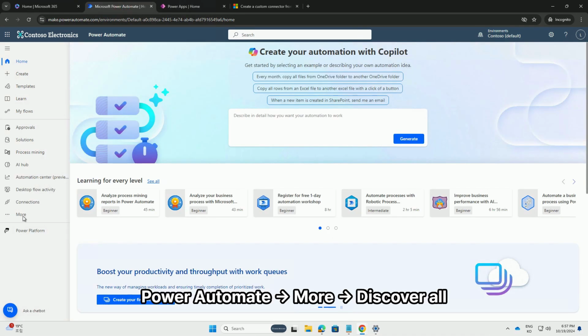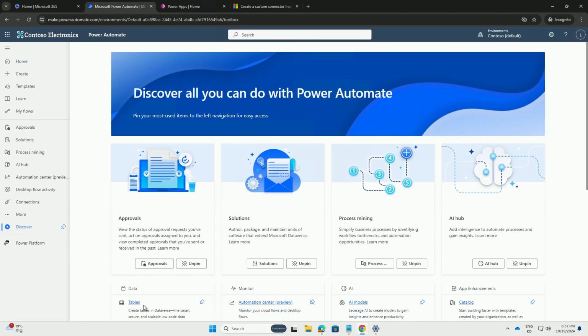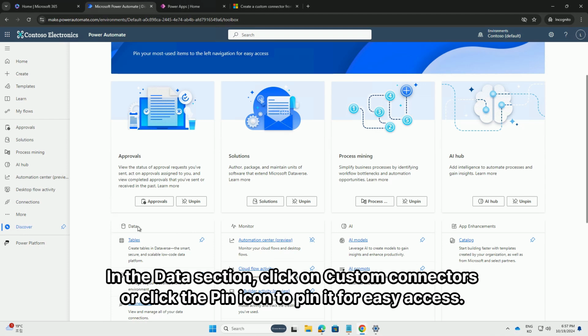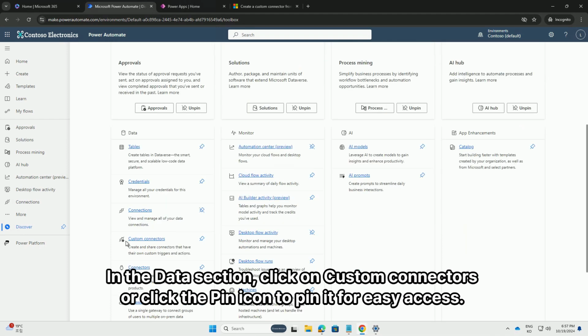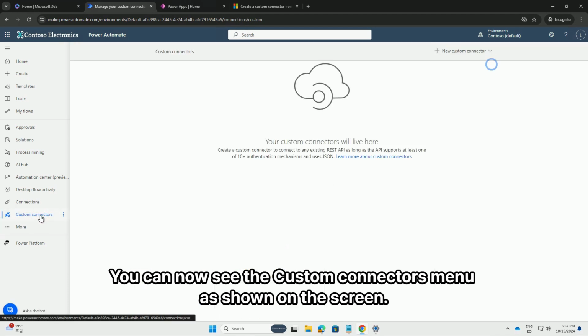Power Automate, More, Discover All. In the Data section, click on Custom Connectors or click the pin icon to pin it for easy access. You can now see the Custom Connectors menu as shown on the screen.